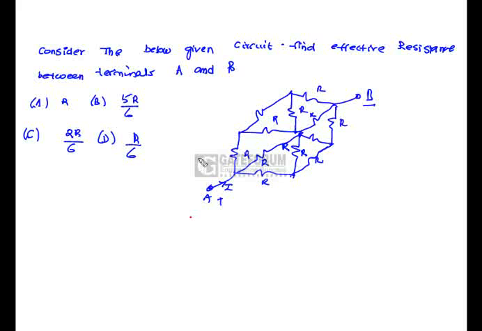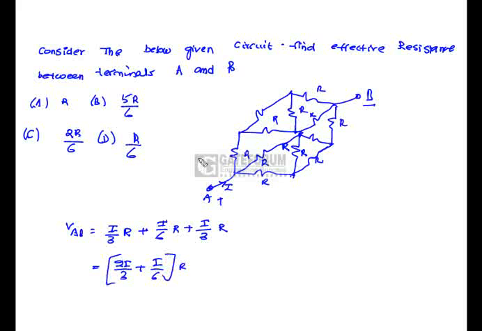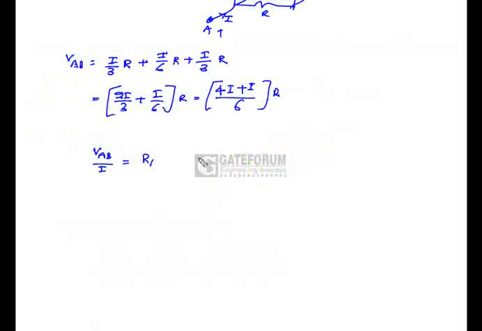Below given circuit, find the effective resistance between the terminals A and B. So VAB is equal to I by 3 into R plus I by 6 into R, plus I by 3 into R. So 2I by 3, plus I by 6 into R, which is 5I by 6 into R. So VAB by I is nothing but RAB, which is equal to 5 by 6 R. That is, option B is correct.